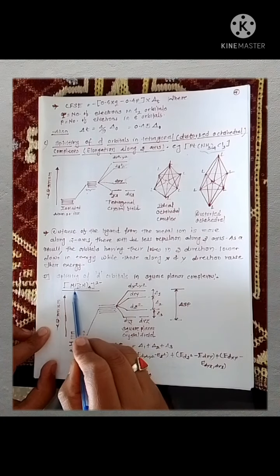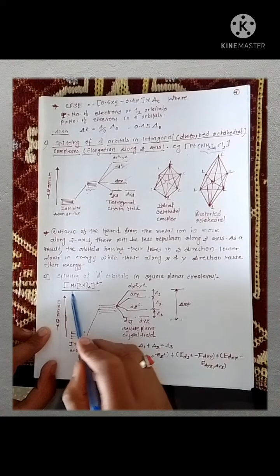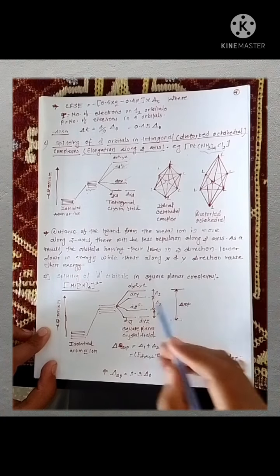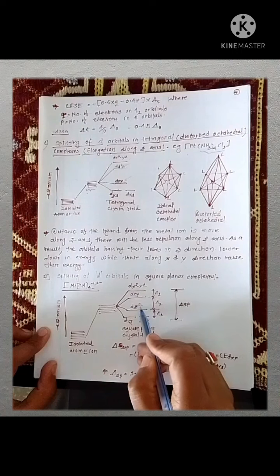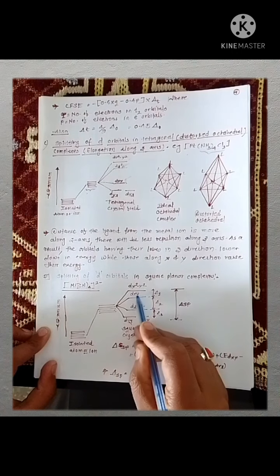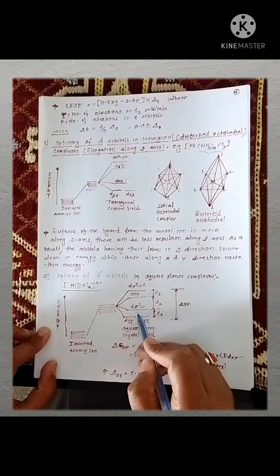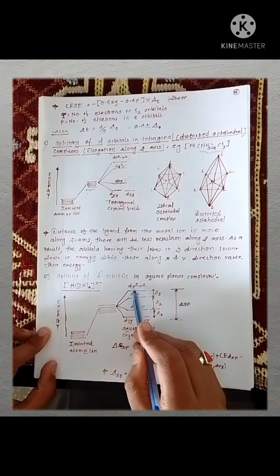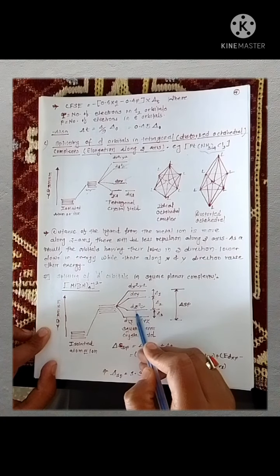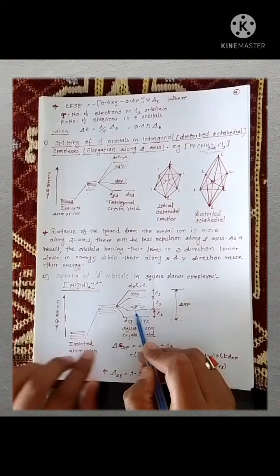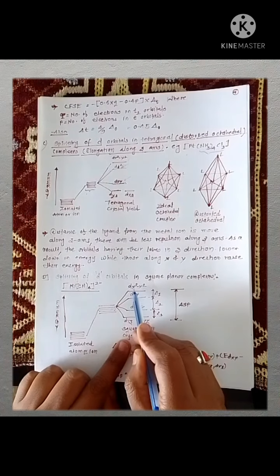So in this complex there is no ligand coming from your z axis. That's why the dz square orbital further decreases its energy. So in this diagram we see that the highest